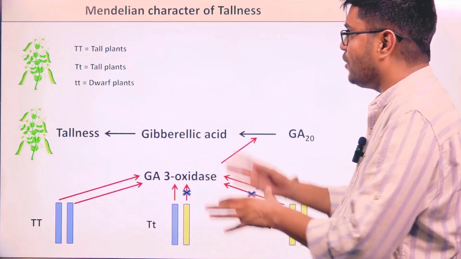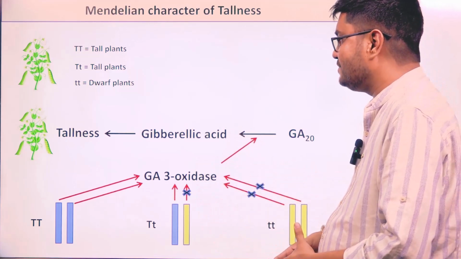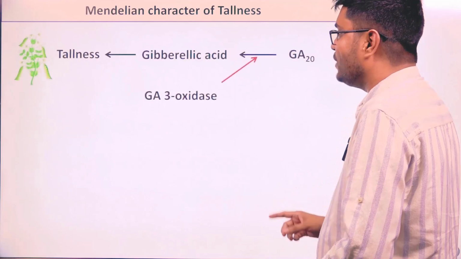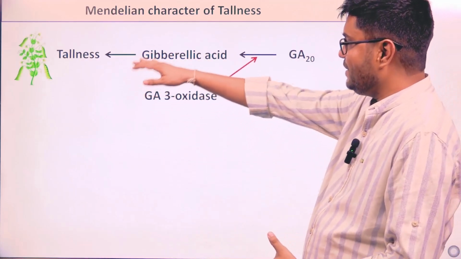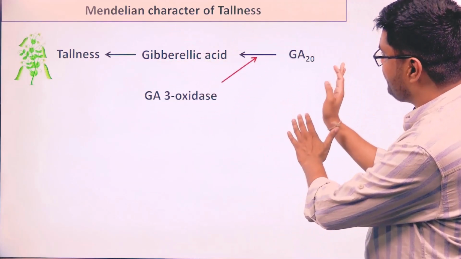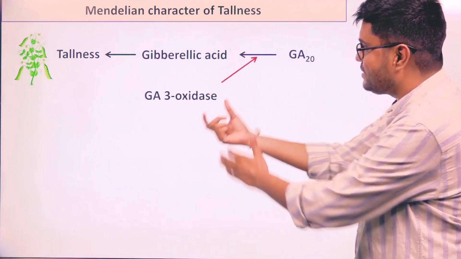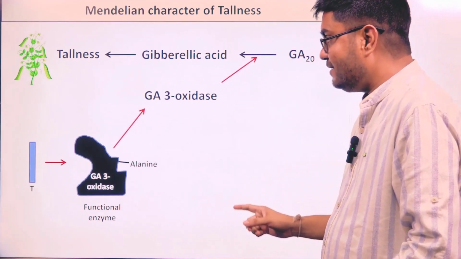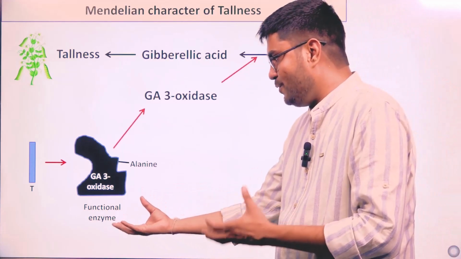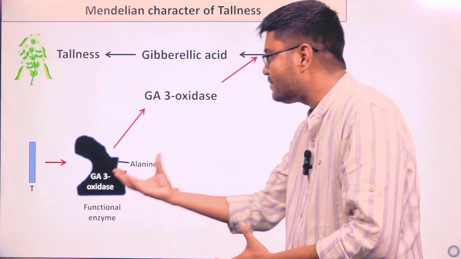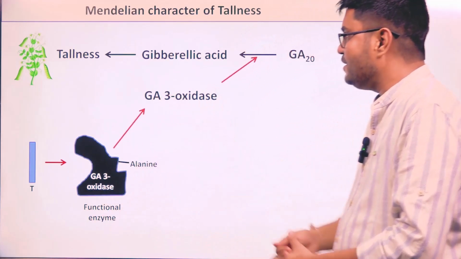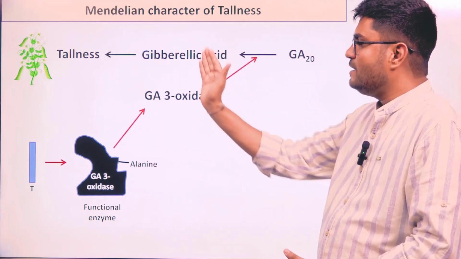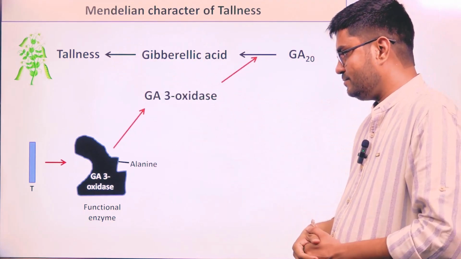Now, first question is solved. The second question is, what is happening at biochemical level? So again, the tallness is coming from gibberellic acid, which is coming from GA20, which is converting into gibberellic acid by the action of GA3 oxidase. So the dominant allele, which is able to produce a functional enzyme, is making GA3 oxidase, which is converting GA20 into gibberellic acid, and ultimately we are getting tallness.